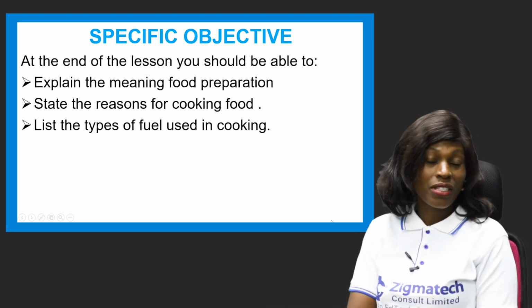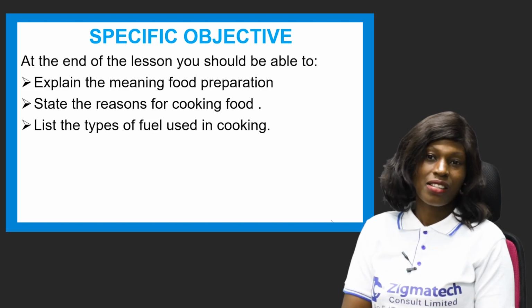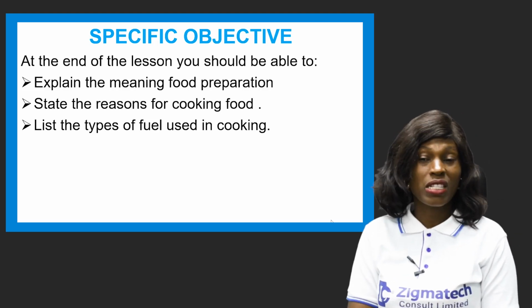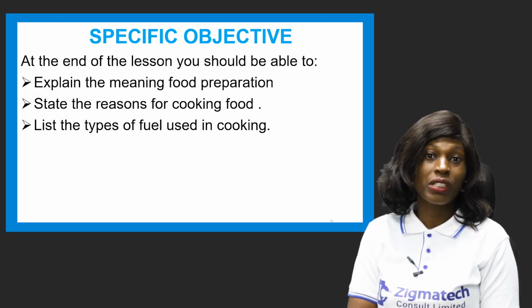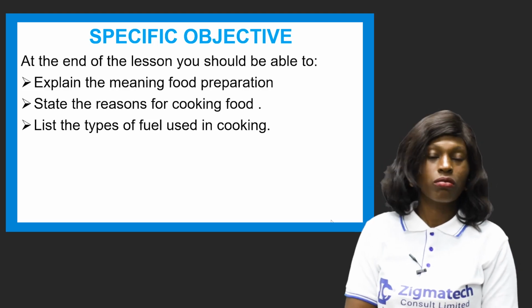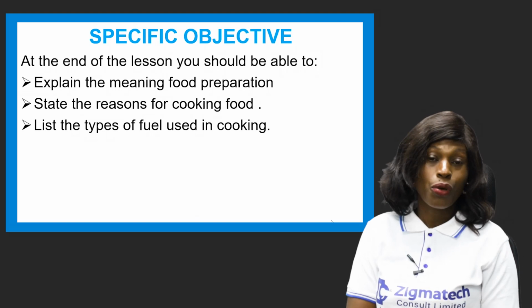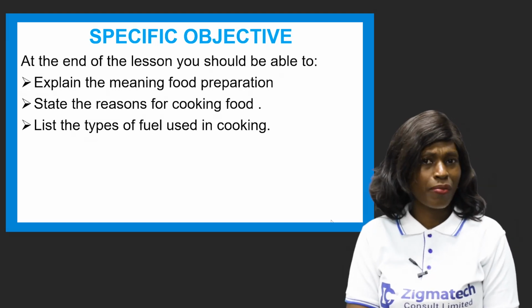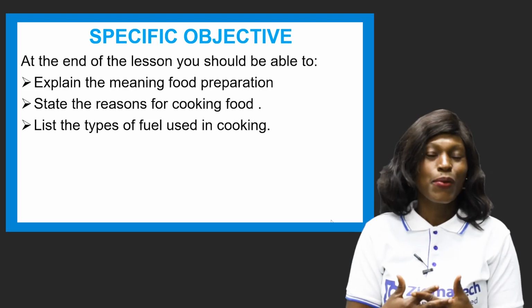Now there are some things you're going to be learning as the focus of this class. So at the end of this class, you should be able to explain the meaning of food preparation. So you should be able to know what food preparation entails. So when we talk about food preparation, you should be able to say, oh, this is what food preparation means. And also you should be able to state the reasons for cooking food. Why do we need to cook food? By the way, do we really need to cook food? Of course, we're going to be looking at the reasons why we need to do what?